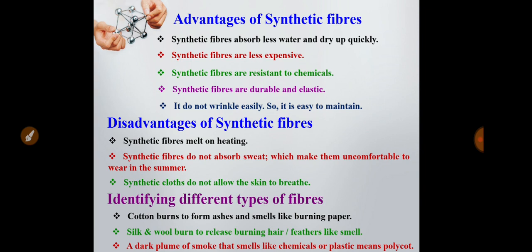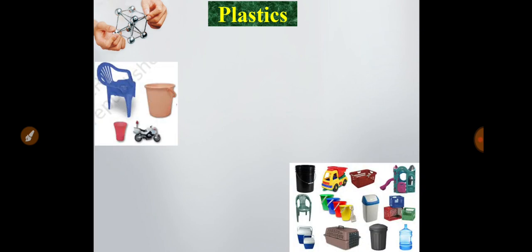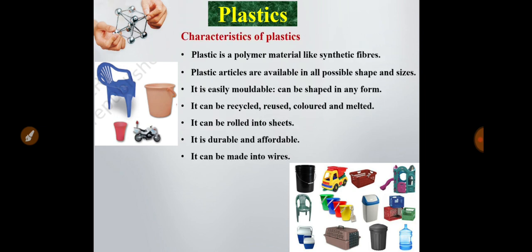Now, the fibers part is over. I will start about the plastics. Now, you can see from these two pictures there are so many plastic materials which we use in our daily life. Now, what are the characteristics of plastics? Plastic is a polymer material. We have discussed the polymer earlier, and plastic is also a polymer material like synthetic fiber. Plastic articles are available in all possible shapes and sizes. You have seen from the example or picture that there are so many shapes of plastic material.